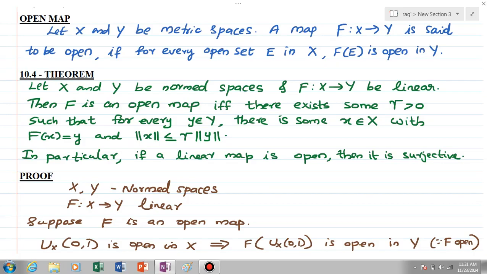Okay, so now we will see Theorem 10.4. The statement is: let X and Y be normed spaces and f from X to Y be linear. Then f is an open map if and only if there exists some gamma greater than 0 such that for every y element of Y there is some x element of X with f(x) equal to y and norm x less than or equal to gamma times norm y. In particular, if a linear map is open, then it is surjective.